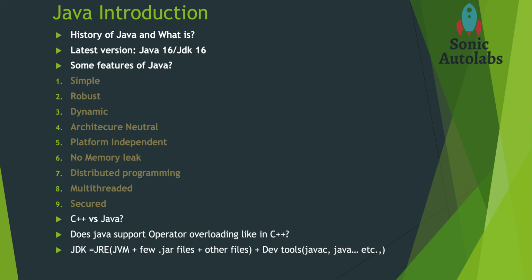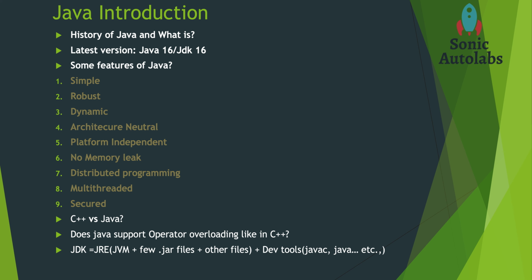Coming to the next topic, there are some differences between C++ and Java. I will just list out a few. In C++ there is multiple inheritance of classes, but in Java there is no multiple inheritance. There is no goto keyword in Java, but there is a goto keyword in C++.